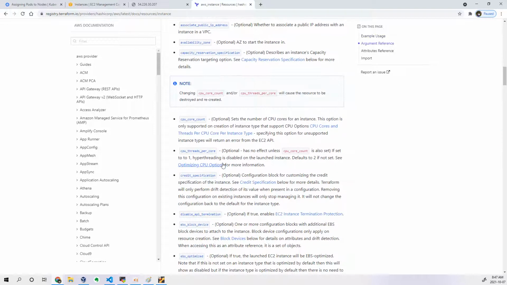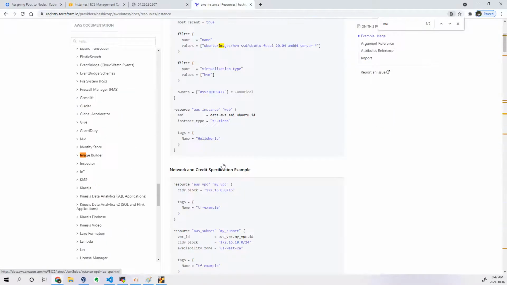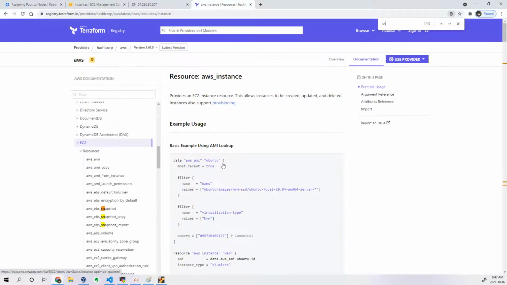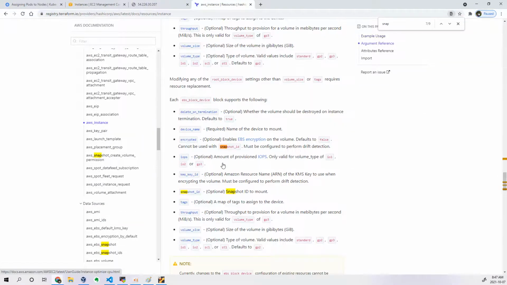So let's search for snapshot and image. You can see there is nothing like image. Let's see something like snapshot. I have only a volume snapshot, or here the encryption snapshot ID. You can see the snapshot ID to mount is related to volumes, not to this. So it is not yet implemented.